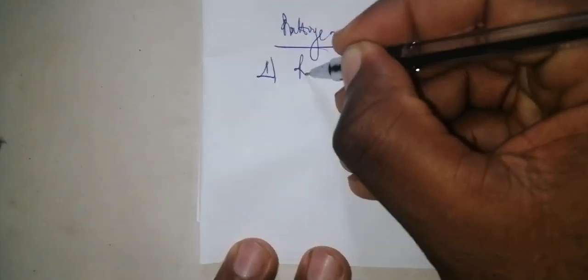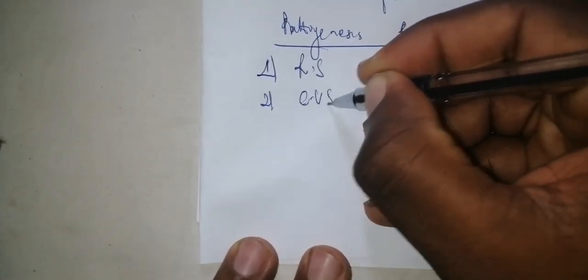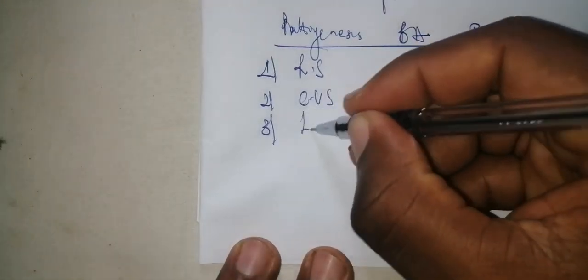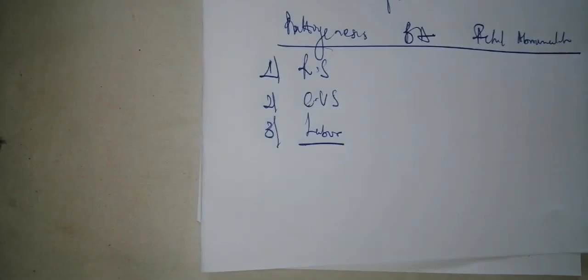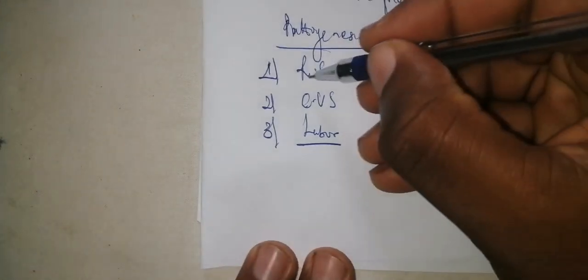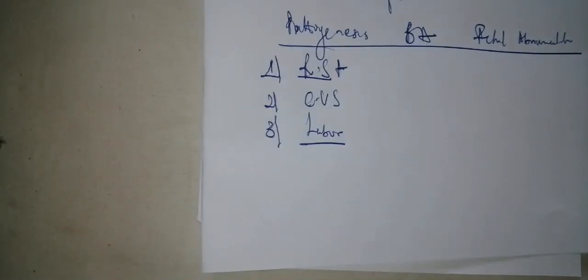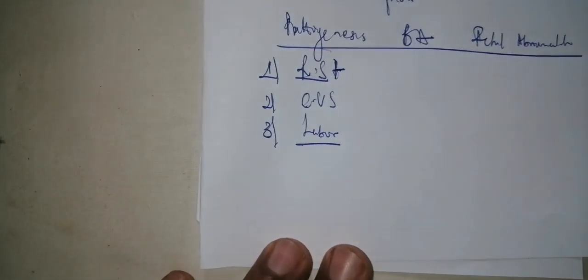Generally, the diseases are going to be in the respiratory system, you have diseases of the cardiovascular system, and you also have diseases associated with labor. Is it clear? So those are the different elements that you have to understand, which can still result in birth asphyxia. So the next thing, let us look at the respiratory system. What are the diseases in the respiratory system?